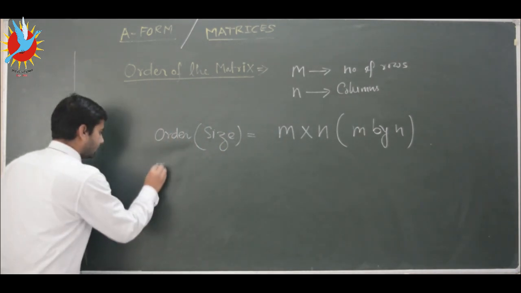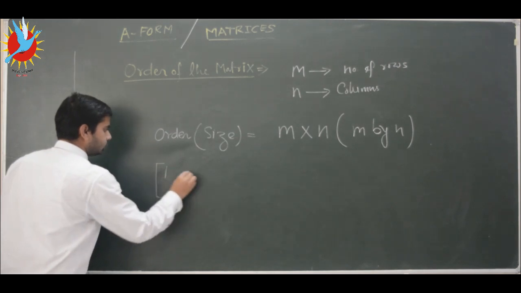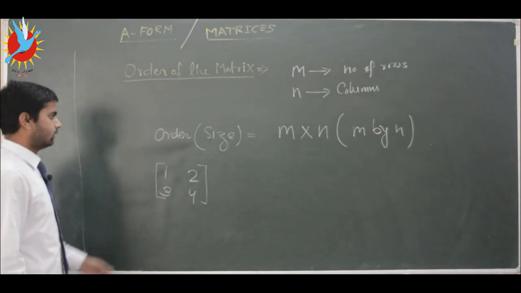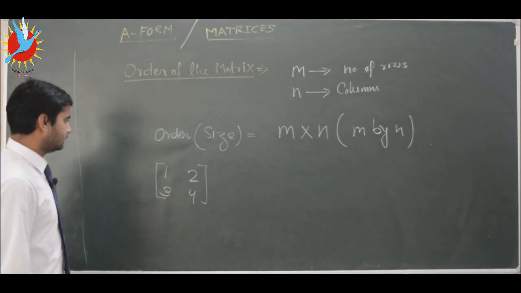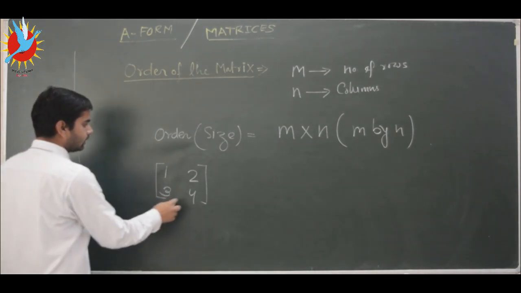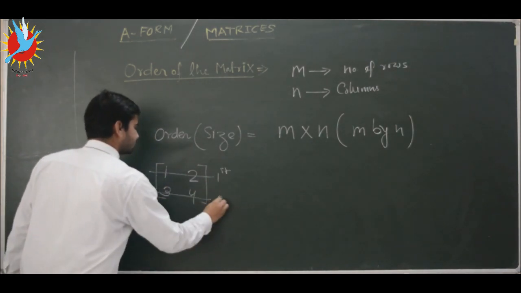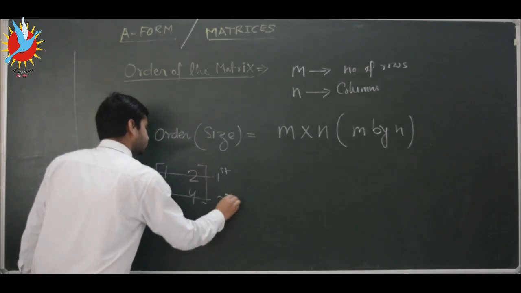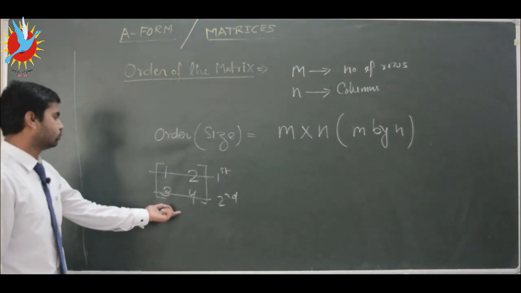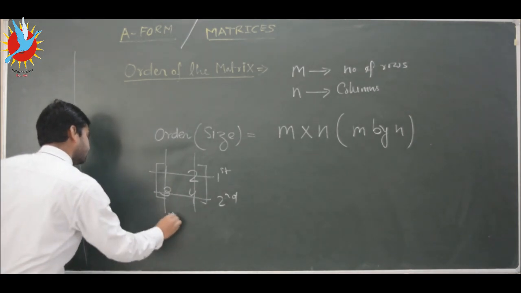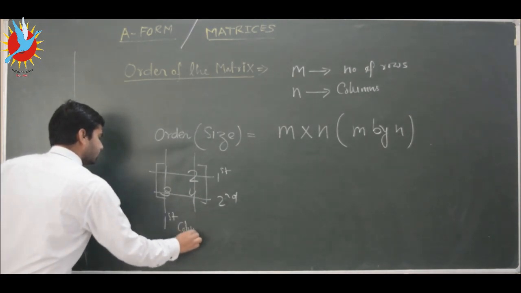Suppose we have an example like 1 2 3 4. Here we have a matrix, and in this matrix we have 2 rows. This is our first row and this is our second row. In this example we have 2 rows, and here we have 2 columns. This is our first column and this is our second column.